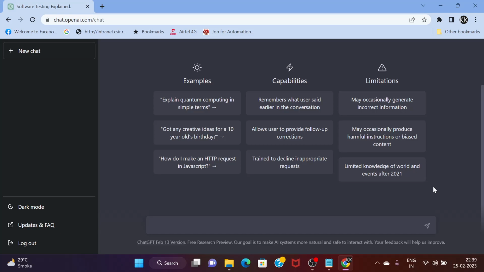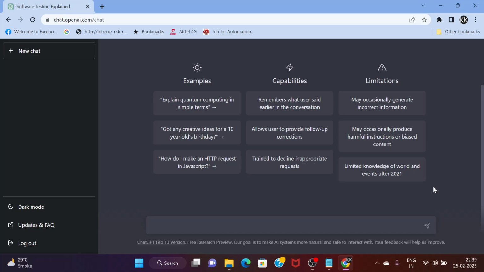It has been quite popular since it was launched on 30th November 2022. Since then, it is the talk of the town, and people from various industries are utilizing it to their advantage, not only in technology but in various other industries also. So today we are going to discuss how, as a software tester, I can take advantage of this tool, and how it can benefit us in our software testing activities.